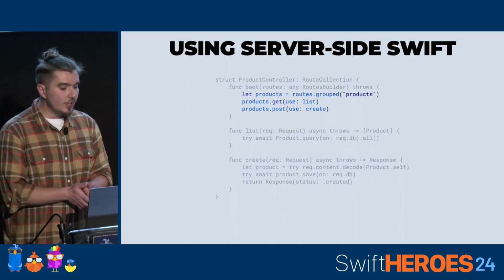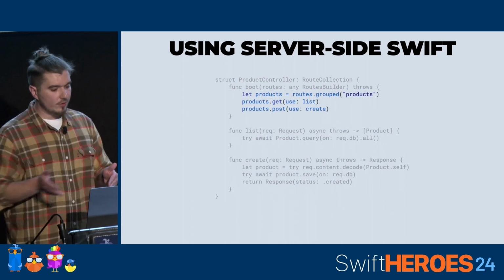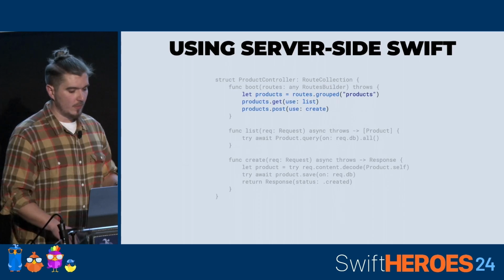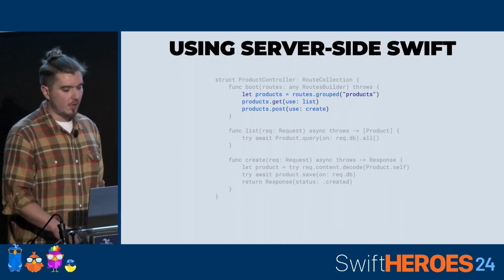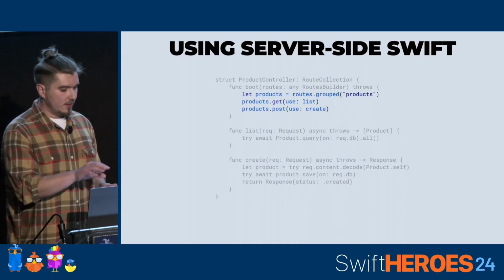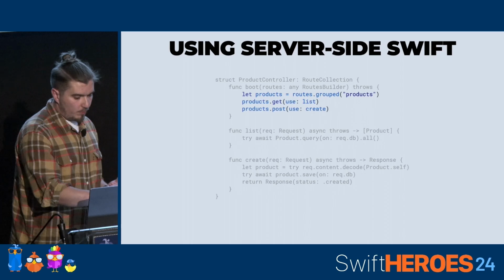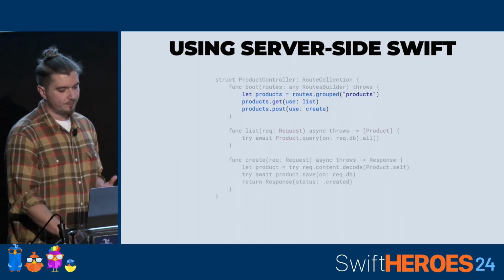So here we are going to handle all requests that are going under the products path, and we're going to send the GET methods to the list method, and the POST to the create.